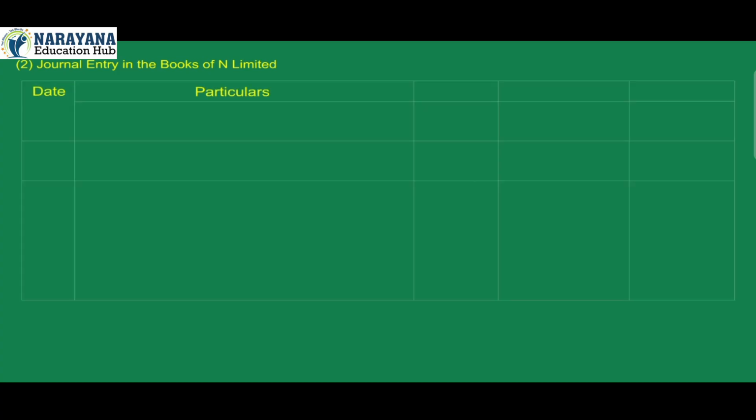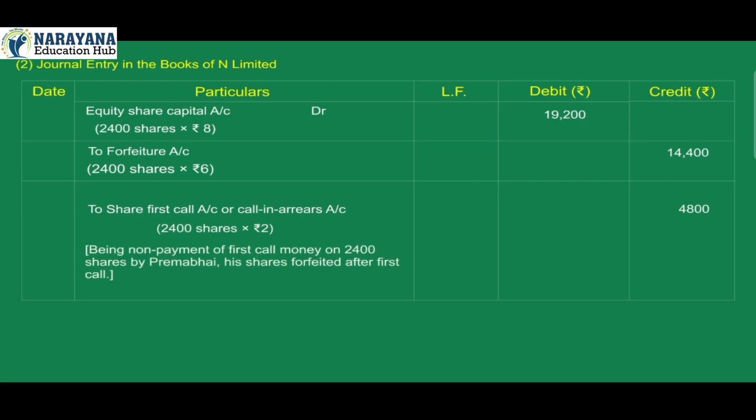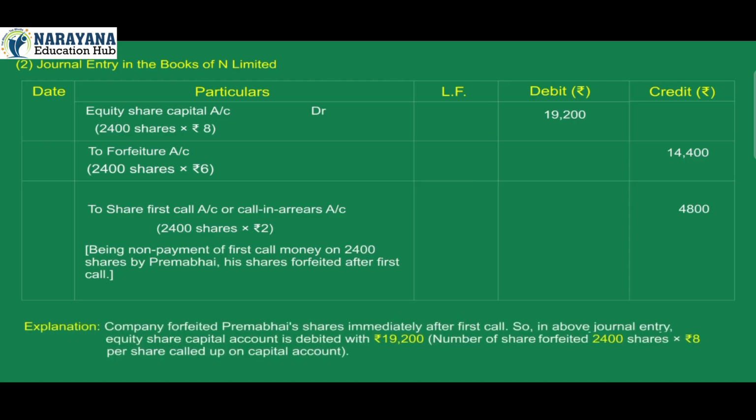2. Journal entry in the books of N Limited. Date, particulars, ledger folio number, debit, credit. Equity share capital account debit 19,200, 2,400 shares into Rs 8. To forfeiture account credit 14,400, 2,400 shares into Rs 6. To share first call account or calls in arrears account credit 4,800, 2,400 shares into Rs 2. Being non-payment of first call money on 2,400 shares by Prema Bhai, his shares forfeited after first call.